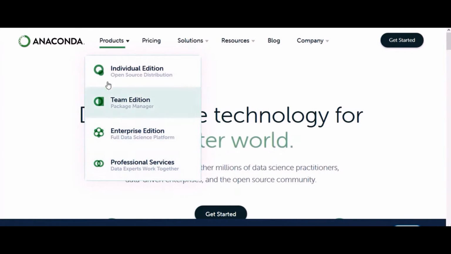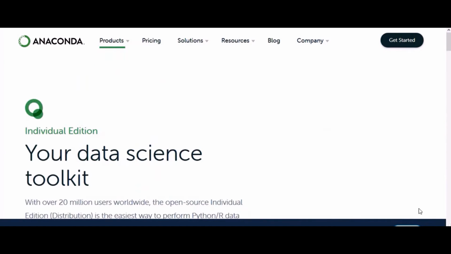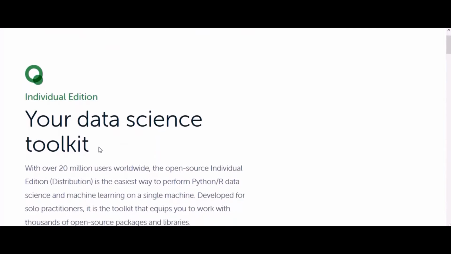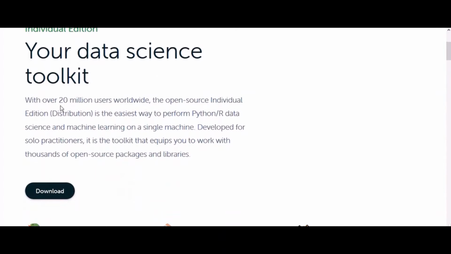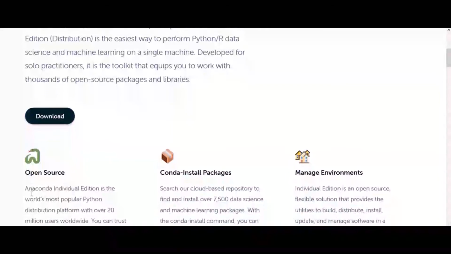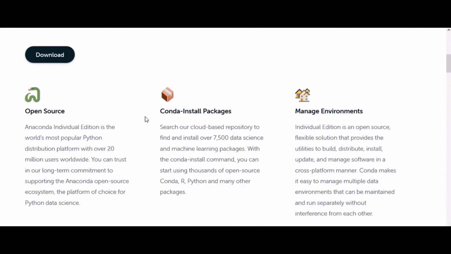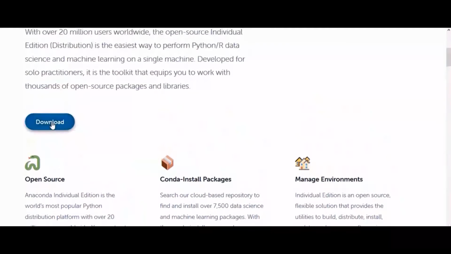In the products drop-down, you will notice that a number of editions are available. Out of all the editions, the individual edition is open source, as you can see. So let's select this individual edition. As you can see, it is a complete toolkit for data science and has over 20 million users worldwide. As mentioned earlier also, it is open source and the most popular Python distribution. Its repository has over 7,500 data science and machine learning packages, and the environment management is very convenient.